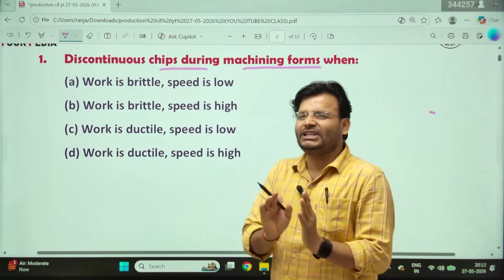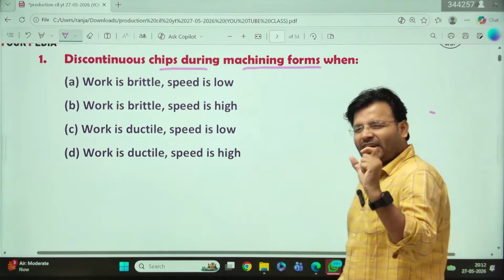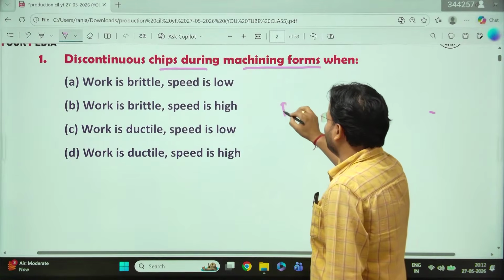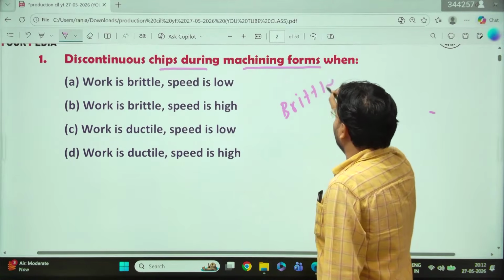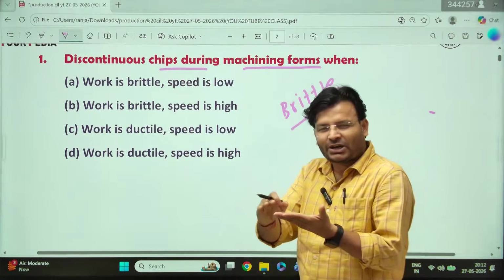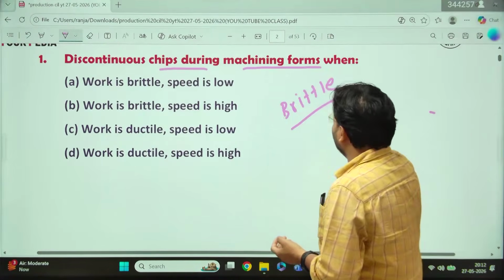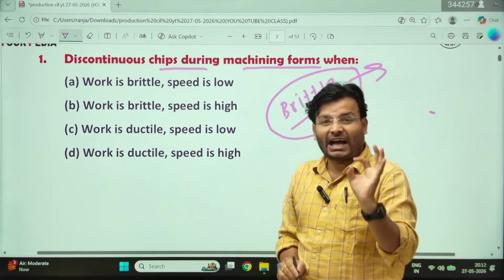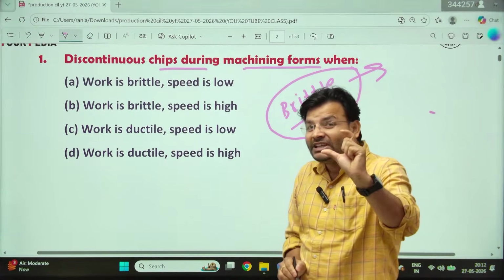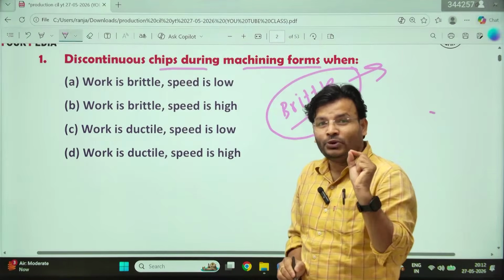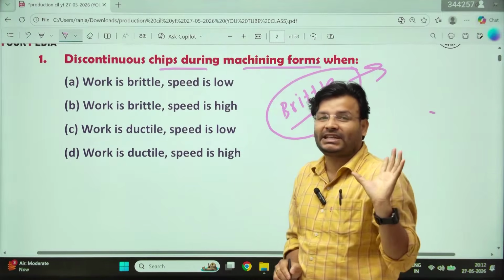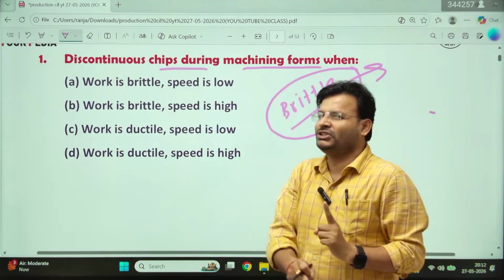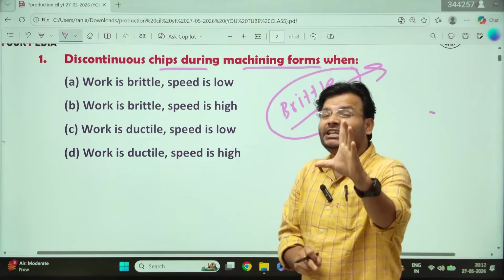My dear friends, basically chips are of two types. One is continuous, another one is discontinuous. Whenever you have brittle material, it breaks immediately when you cut it. So brittle material always gives a discontinuous chip. Always means always. It always gives a discontinuous chip of irregular shape and size. If you take two chips, they won't have the same shape and size. That means whenever you have brittle material, it will always give a discontinuous chip with irregular shape and size.